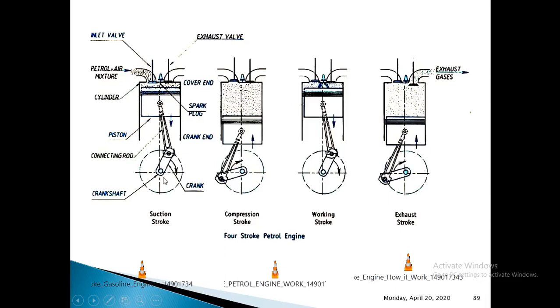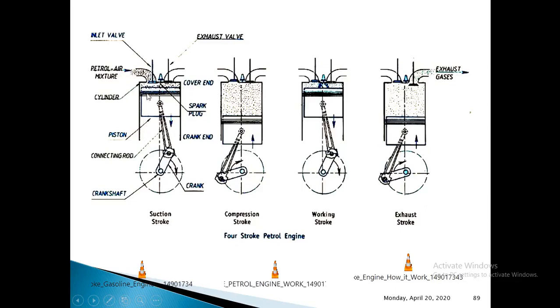Crankshaft will finish half of its rotation. When the piston starts to move from top dead center to bottom dead center, it creates some partial vacuum in the engine cylinder, thereby the pressure in the engine cylinder falls below the atmospheric pressure. When the pressure falls below atmospheric pressure, the air fuel mixture in the carburetor will enter the combustion chamber through the inlet valve which is kept open, and this supply of air fuel mixture will continue until the piston reaches bottom dead center.